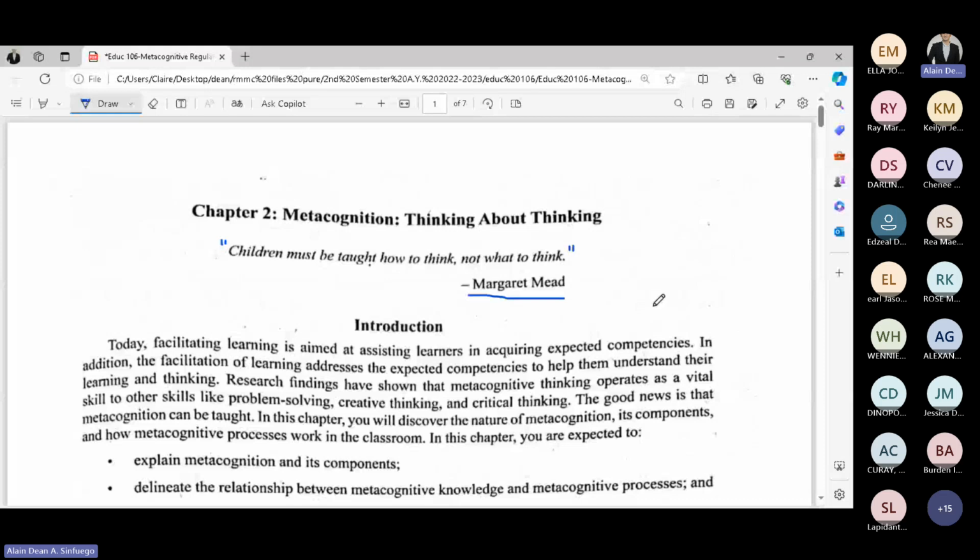So going back to our discussion on the major principles, cognitive and metacognitive. When we say cognitive, mental processes, what are they thinking about? When we say metacognition, how the learners think. So Margaret Mead said that is where we should focus, or that's how learners should be taught. We need to focus on the metacognition. So we have an introduction here.